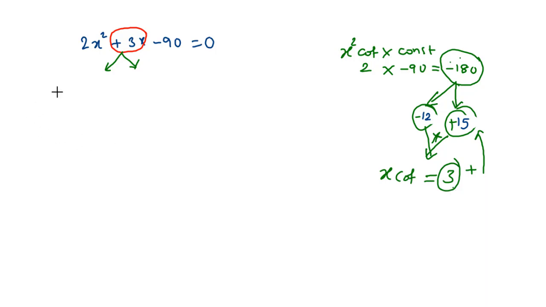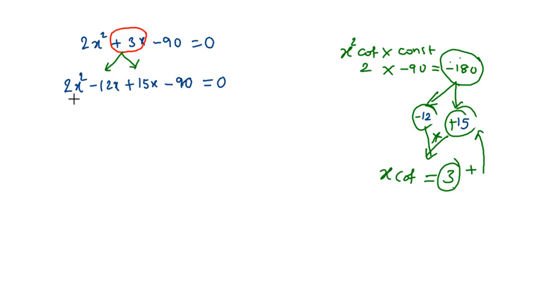So now, using −12 and +15, we can split the middle term +3x. We can write 2x² plus, to split the middle term, 3x can be written as −12x + 15x, − 90 = 0.